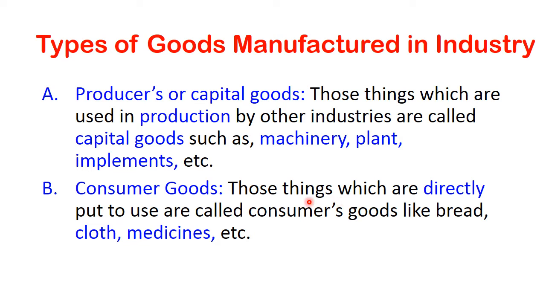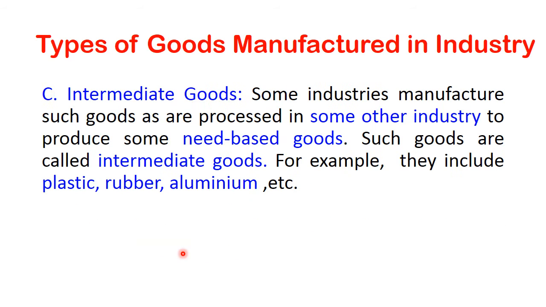Those things which are directly put to use are called consumer goods, like bread, cloth, medicines, etc. Intermediate goods. Some industries manufacture such goods as are processed in some other industry to produce some need-based goods. Such goods are called intermediate goods. For example, they include plastic, rubber, aluminium, etc.